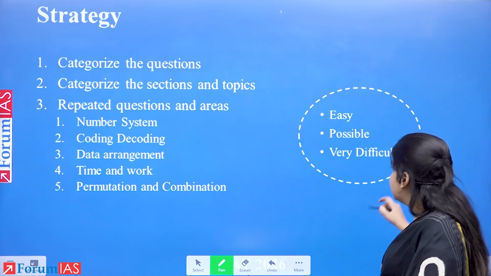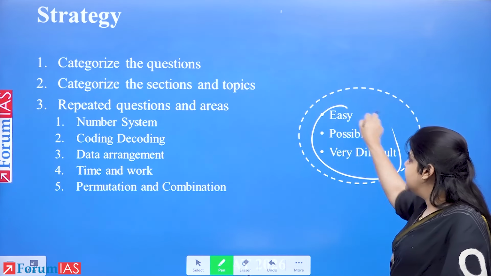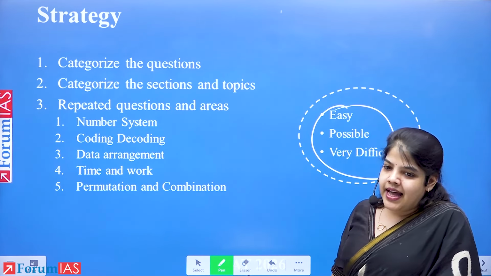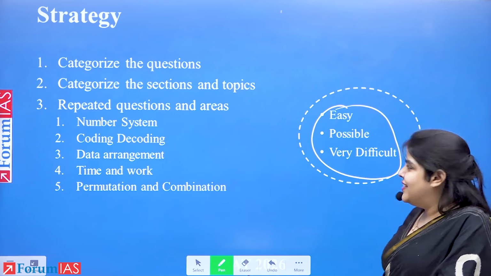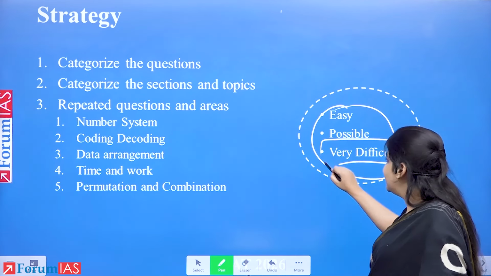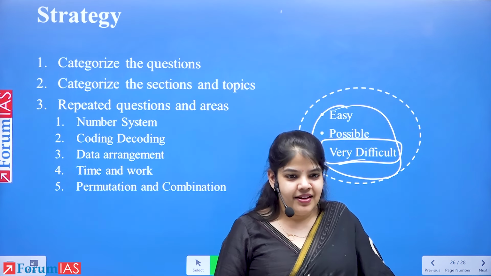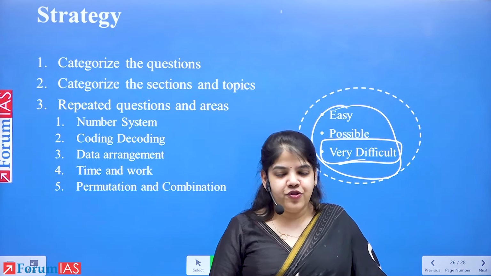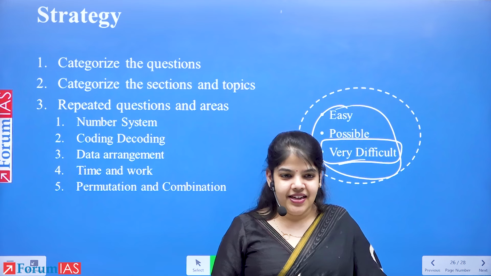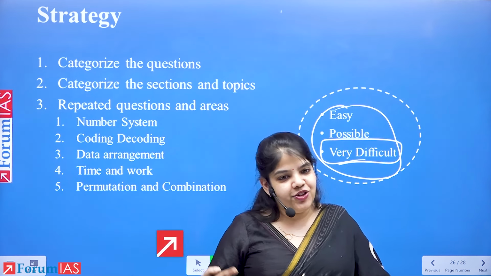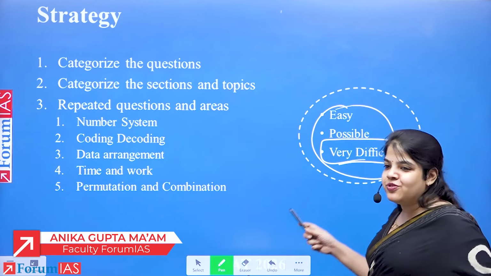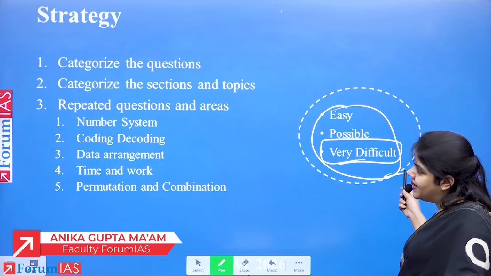So, there are always three kinds of questions: easy, possible, and very difficult to be left. Very difficult to be left, you already knew that it is difficult just by looking at it. You leave it then and there. We do the easy and the possible from all three sections. We do not leave any section and any topic because there are low-hanging fruits across different topics.